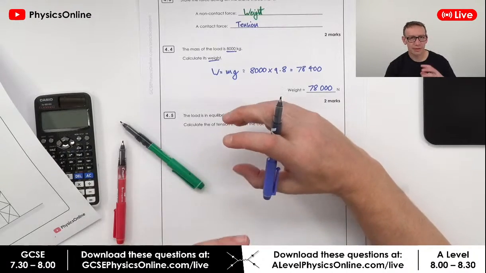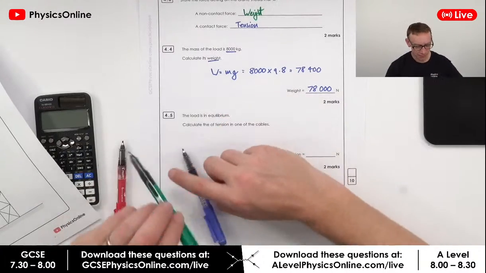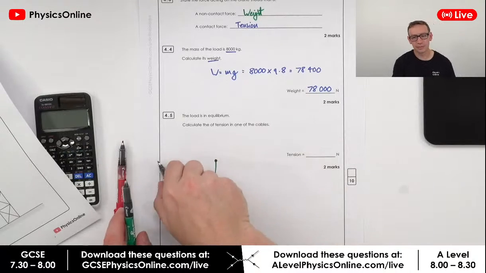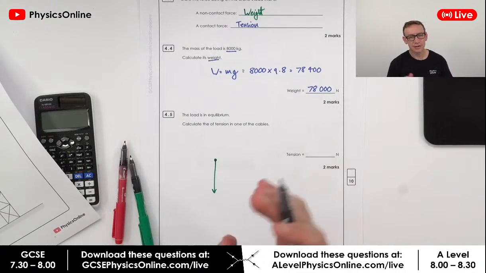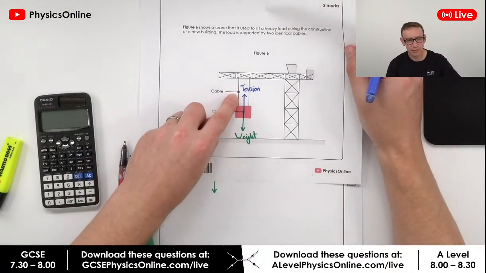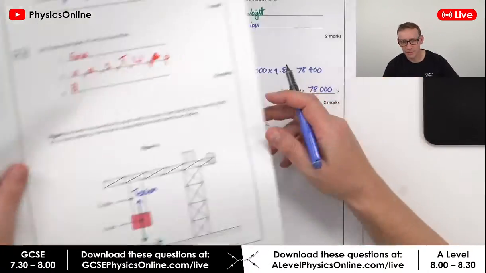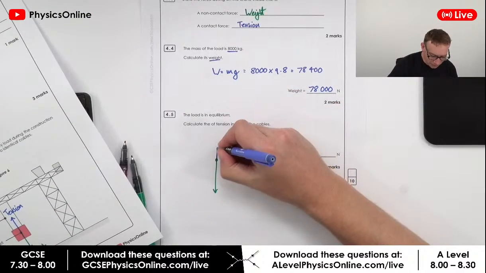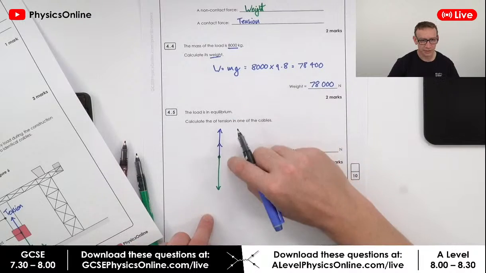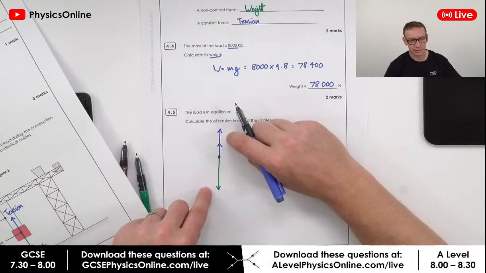So if we know that that force is in equilibrium, it means the force down due to the weight is equal to the tension force up. But of course, the tension force up is going to be provided by the tension in this cable added to the tension in that cable. So basically we've got the tension in one cable added to the tension in the other cable, and that size of the total upwards arrow is equal to the total downwards arrow.